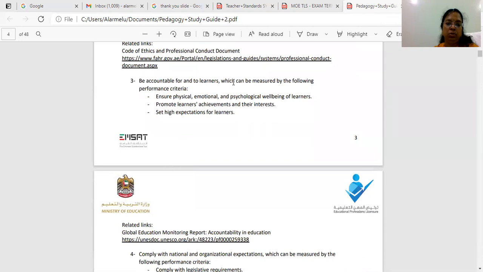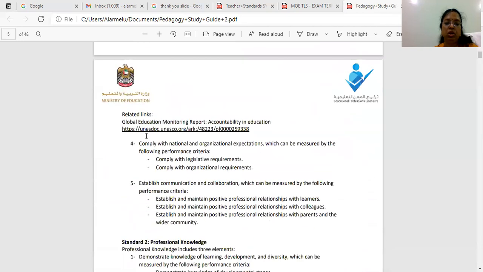Number 3, be accountable for and to learners. Number 4, comply with the national and organizational expectation. Number 5, establish communication and collaboration.